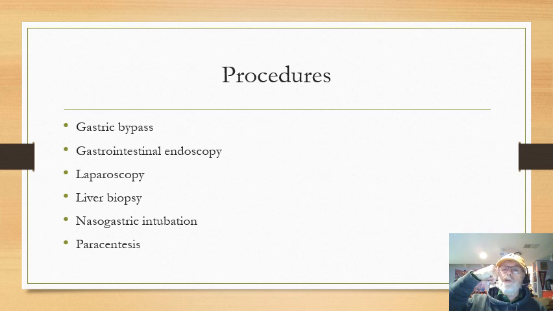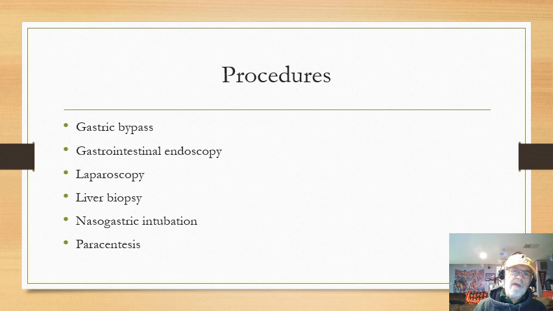Gastrointestinal endoscopy. Again, that's either from the top, which is called an EGD, esophagogastroduodenoscopy, where they can watch the tube all the way from your mouth down to the stomach and into the duodenum, or from the bottom, the colon. They go up the anus, the rectum, sigmoid colon, descending colon, transverse colon, ascending colon, and they get the tube into the area of the ileum, the last portion of the small intestine, and see there. Laparoscopy: now they can make holes and look inside the abdomen with a scope to see if there's something in there.